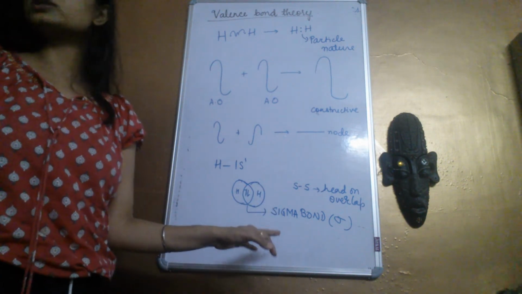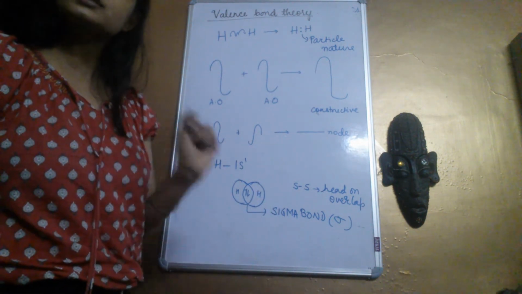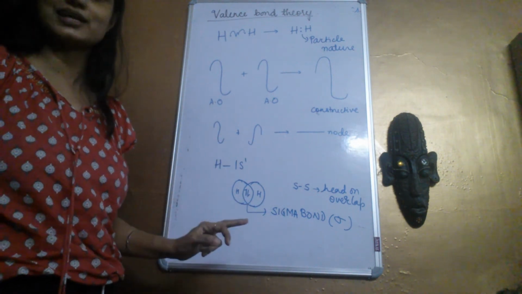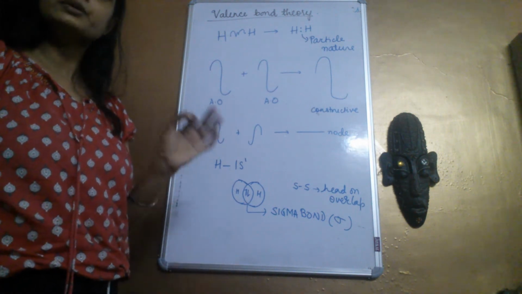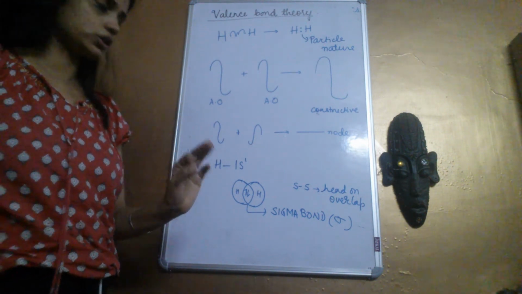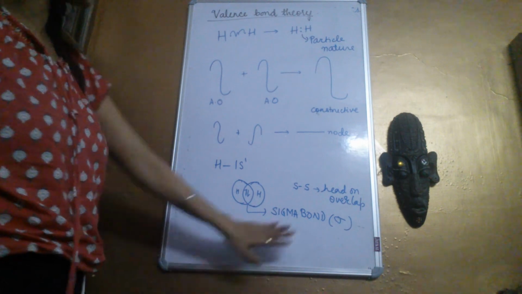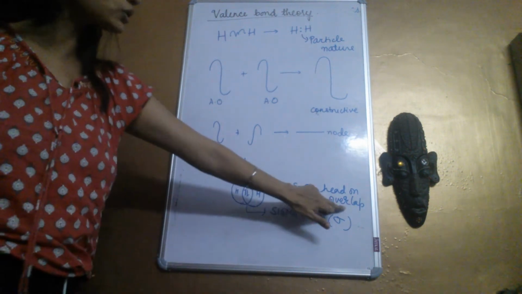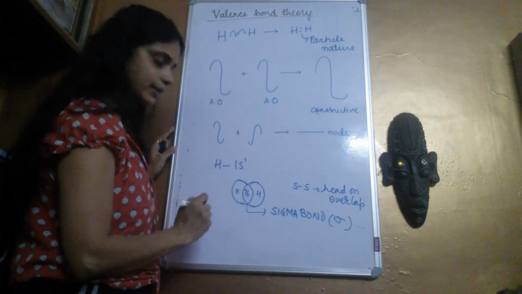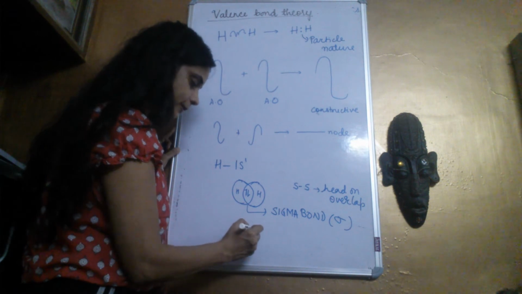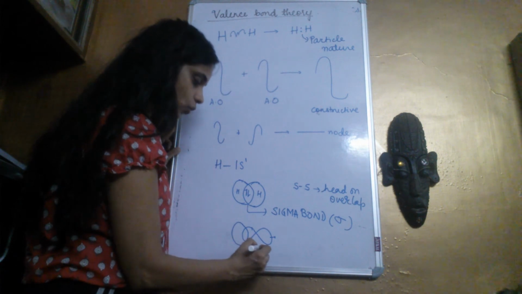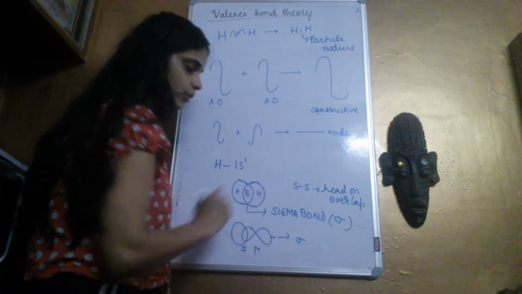Now, while I introduce the sigma bond to you, I must also tell you that all sigma bonds are essentially single bonds. But all single bonds may not be s-s overlap, they could be due to some other overlap also. But a sigma bond essentially means a single bond. Now, what are the other kinds of overlap which result in a sigma bond? Remember, a sigma bond will always be a head-on overlap, the best bond, right? Another kind of overlap that can lead to a sigma bond is the overlap between s and p, and usually it is the pz orbital. So s and pz can also overlap to form a sigma bond.